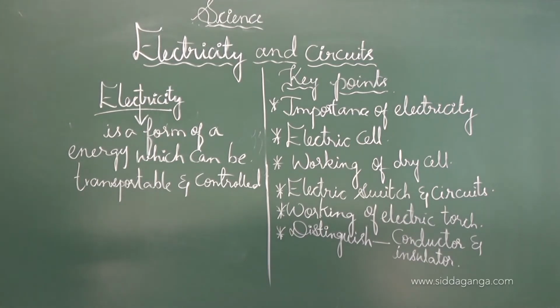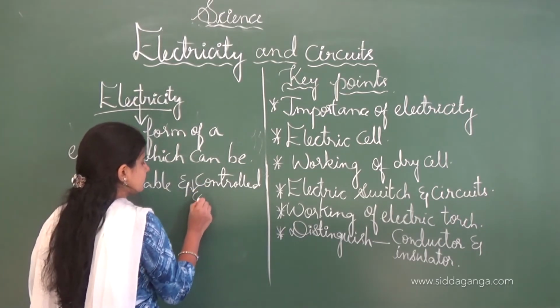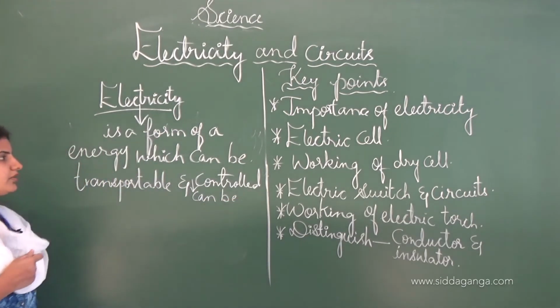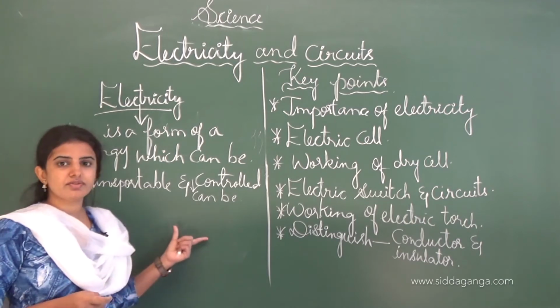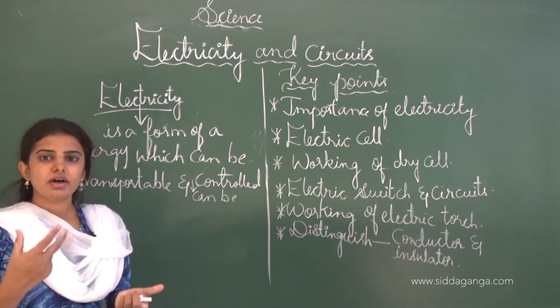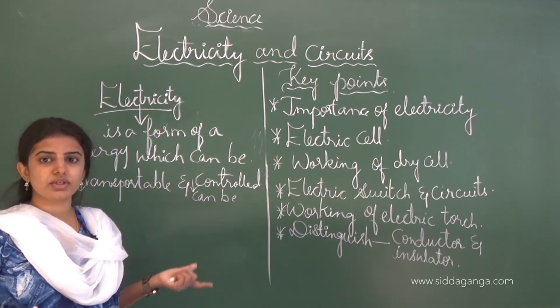Electricity is one form of energy which is transportable and controllable. If the flowing of the electricity takes place in the wire, we can easily turn off the electricity so that it will be cut off.